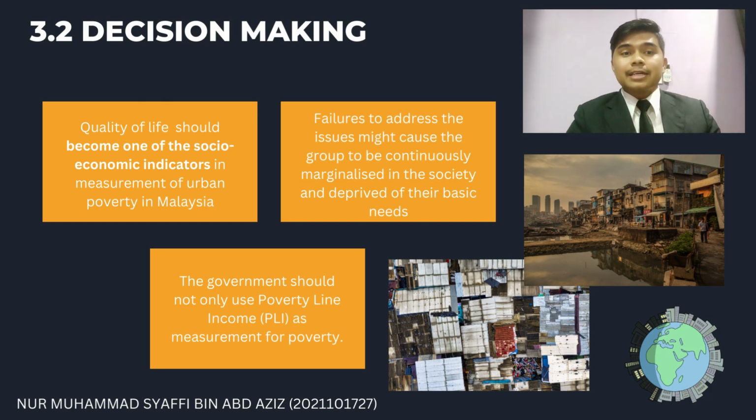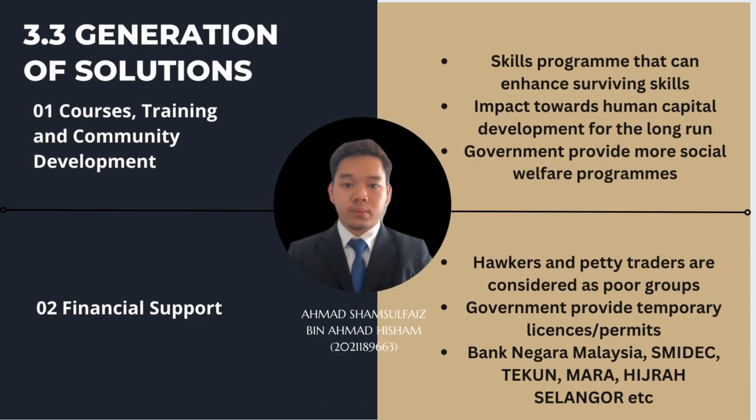So, we agree that urban poverty is deteriorating the quality of life of the people in Malaysia. Therefore, the issues of the quality of life in terms of housing conditions, health status and social support should become one of the socio-economic indicators in measurement of urban poverty in Malaysia instead of only being measured by using poverty line income, PLI. Failure to address the issues of the quality of life of the urban poor might cause the group to be continuously marginalized in society and deprived of their basic needs that are necessary for a pleasant life.